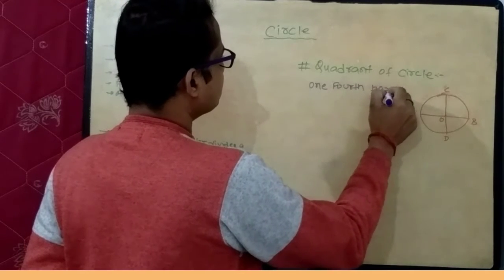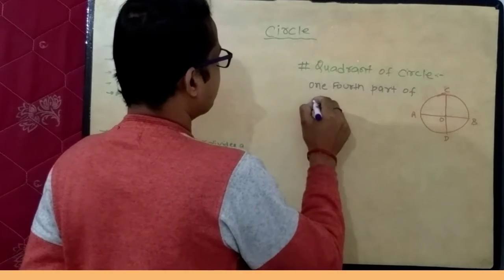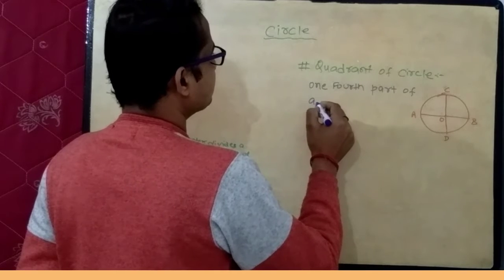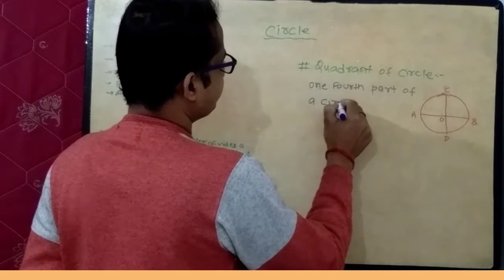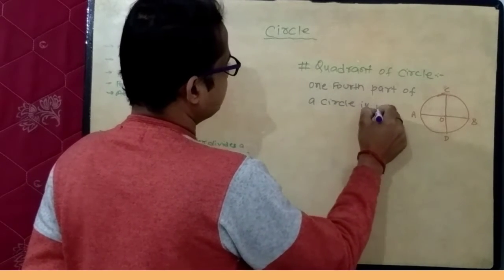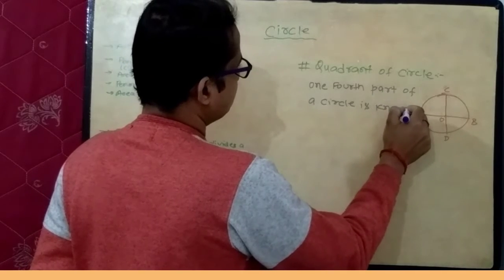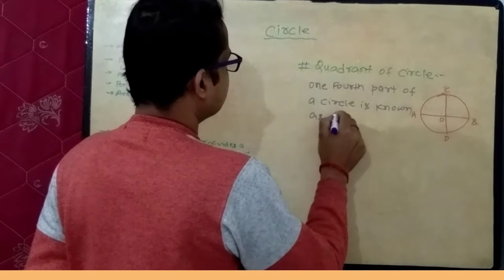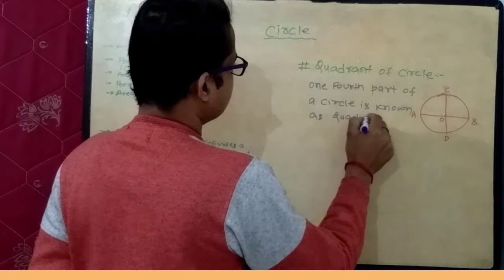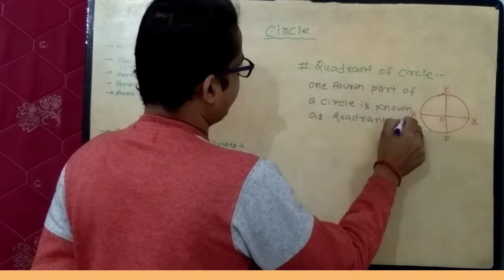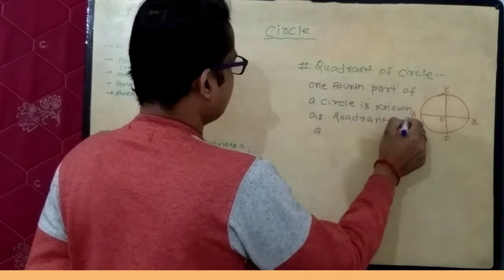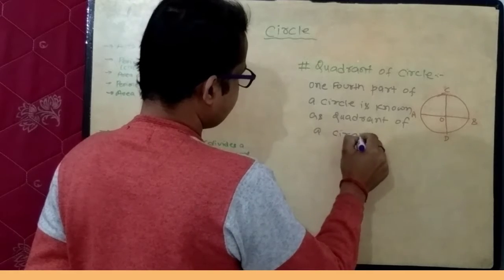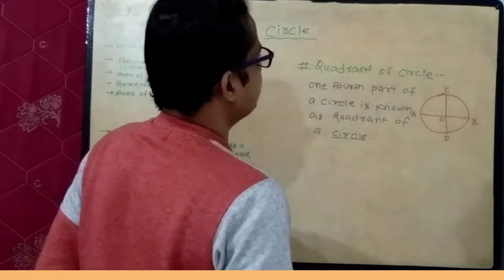as a 1/4 part of a circle is known as a quadrant of a circle.